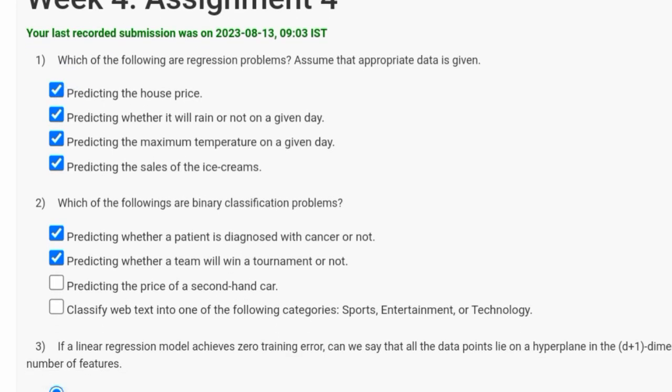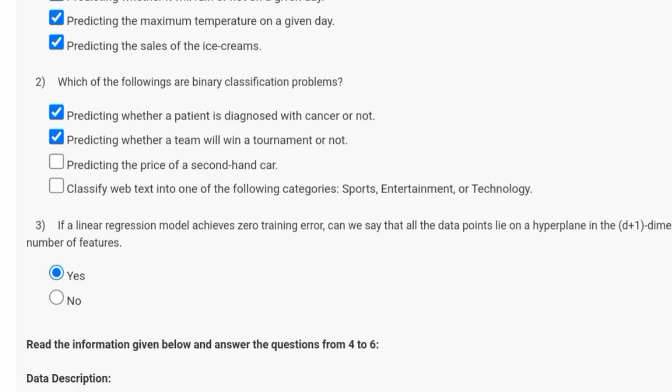For the first question, all 4 options are correct: predicting the house price, predicting whether it will rain or not on a given day, predicting the maximum temperature on a given day, predicting the sales of the ice creams. For the second question, binary classification means yes or no. So first and second options are correct.